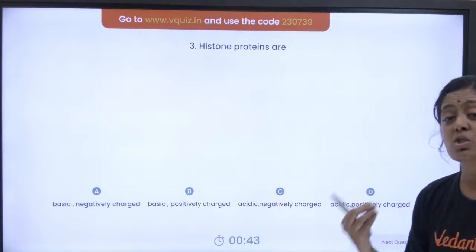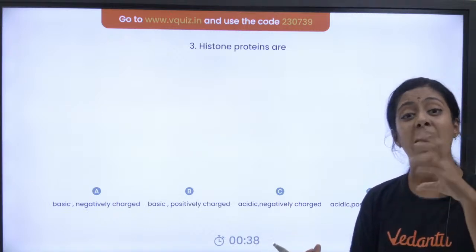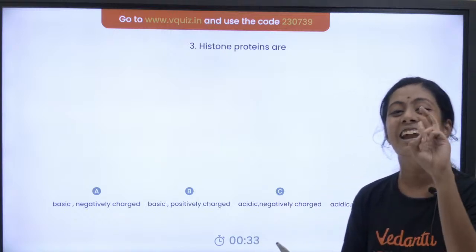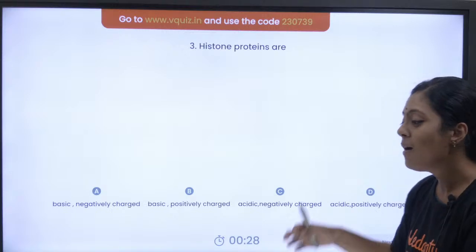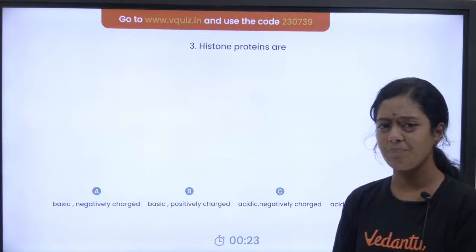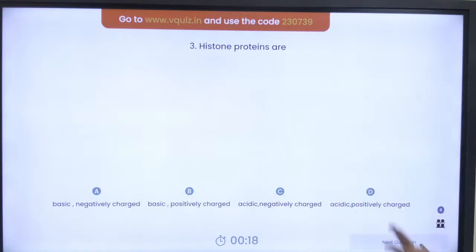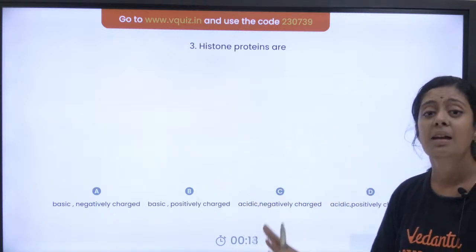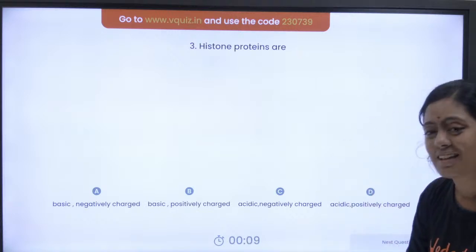Come on பசங்களா, histone என்றது ஒரு positively charged protein. Okay, why is it positively charged? It has two important amino acids called lysine and arginine, and that is the reason it is positively charged பசங்களா. Obvious da, positively charged என்றால் என்னவா இருக்கும்? Will it be acidic or basic? ரொம்ப easy. If it is positively charged, it is basic. So what is the right answer? I myself told the answer. It is basic and positively charged. Okay, ரொம்ப முக்கியம். And what are the amino acids that is going to give the basic nature?